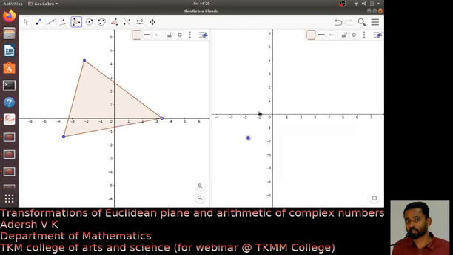And suppose you have another object like this. Suppose that you want to compare these two triangles. So what is the one way? You can just take this triangle out and